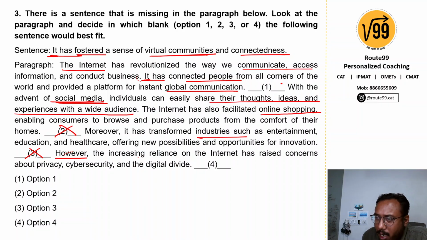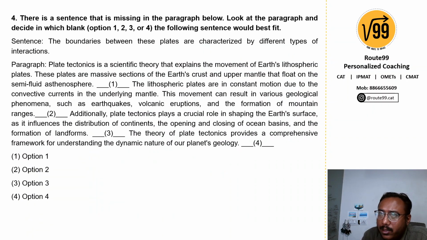However, there's a contrast. The increasing reliance on the internet has raised concerns about privacy, cybersecurity and digital divide. So there is a negative sentence over here. So clearly we cannot put a positive sentence such as it has fostered a sense of virtual communities over here as well. So kind of eliminated, right? So this clearly means that we have to place the sentence in blank 1 itself. Right? Simple enough. I hope that was quite clear. Let's move to the next statement.